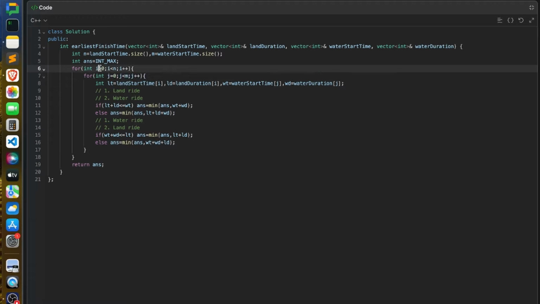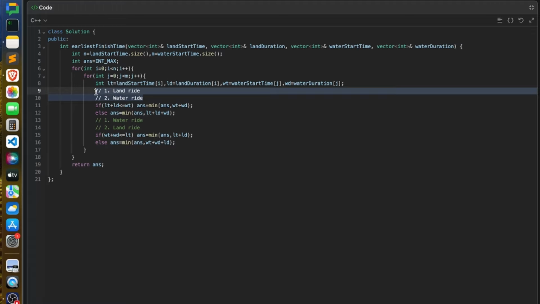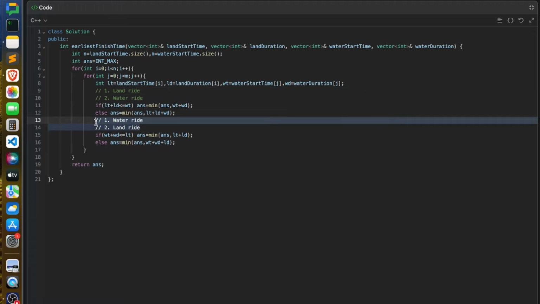So let's say you took the ith land ride and the jth water ride. So what will be your LT? I mean, the start time of the land ride would be land start time I, and duration similarly for the water ride, start time and duration. Now we have to follow two cases, right? The first case is when you are doing the land ride first and then the water ride, and the second case would be when you are doing the water ride first and then the land ride.